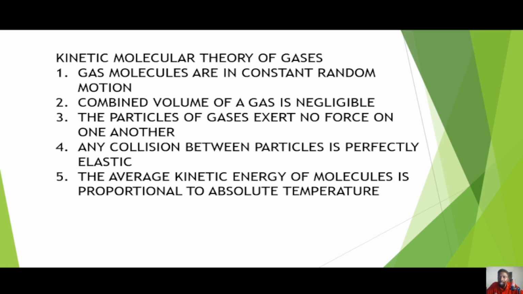Now, the first theory described in the kinetics of gases is that gas molecules are in constant random motion. It's very obvious that once it is an ideal gas, it is supposed to constantly be moving. The major reason a gas would be constantly in motion is simply because the collisions between gases are elastic.